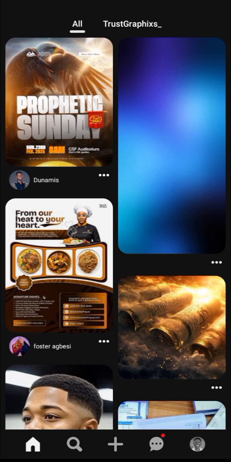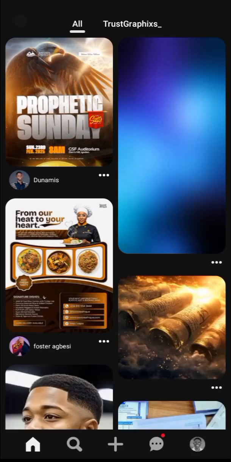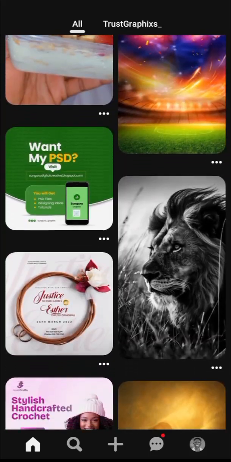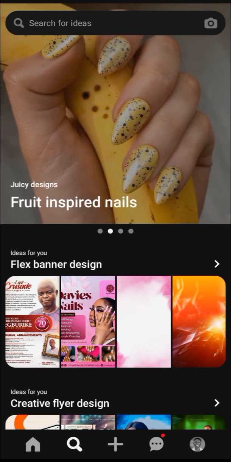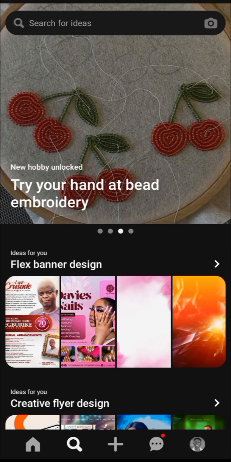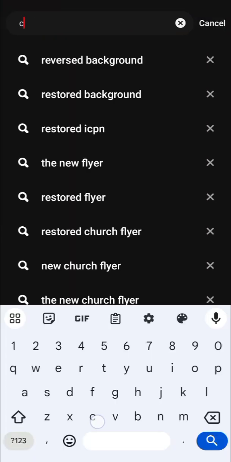This is how the interface looks. Whenever you are given any design or whenever you are looking for fresh ideas or inspiration to work on, come over to Pinterest and search depending on what you are working on. Let's say I'm given a church flyer design. I want to work on a church flyer design, and then my head is just full. Like, I need ideas. So what I'll do is come over to Pinterest and then search